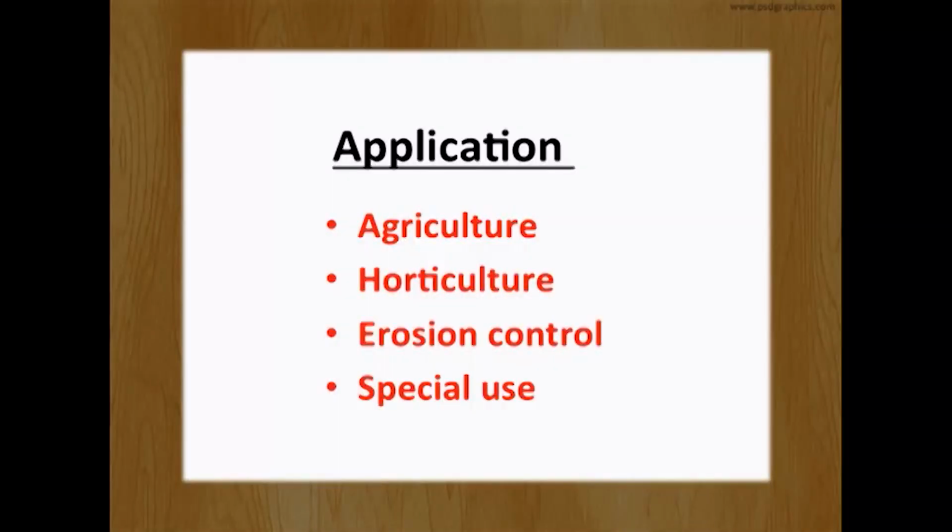So they have several uses, like in case of agriculture, like potato, tomato, in some cases for irrigation purpose as well, for other purposes, that particular sludge can be used as fertilizer. For horticulture they are used. They have use in erosion control as well as some other special cases of application.